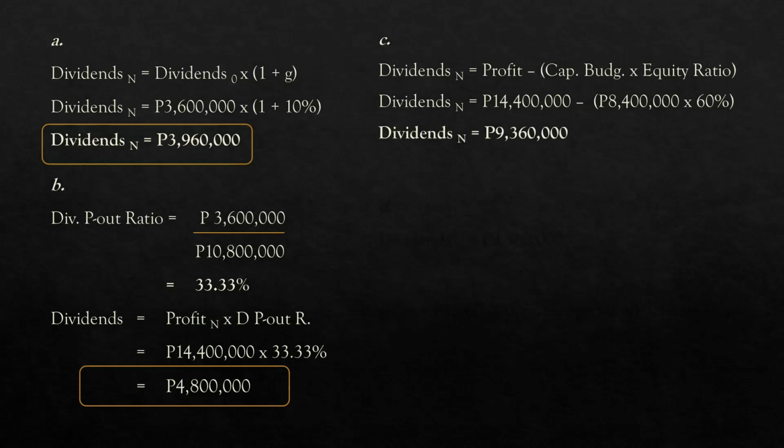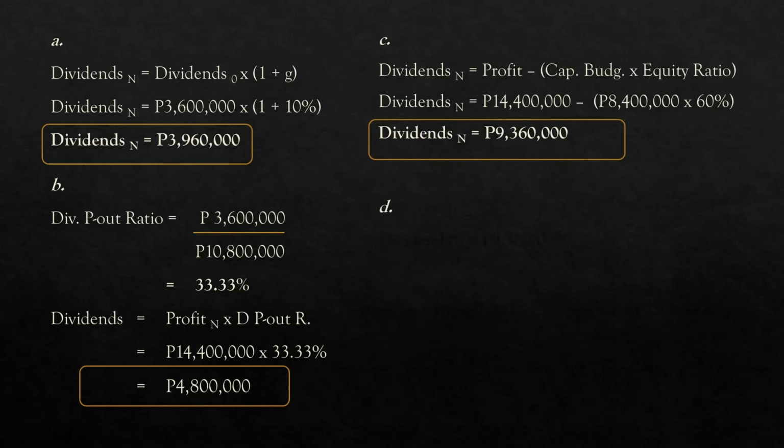So the new dividends will be equal to 9.36 million pesos. The remaining funds after utilizing the amount needed for capital expansion is 9,360,000 pesos. So we call this the pure residual dividend model.